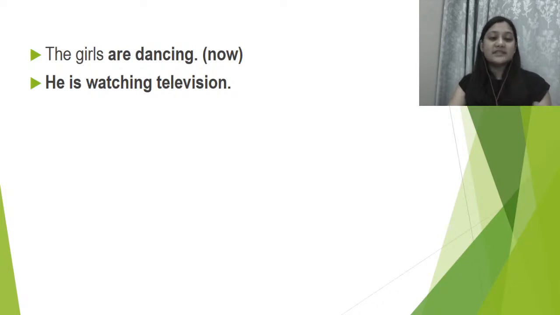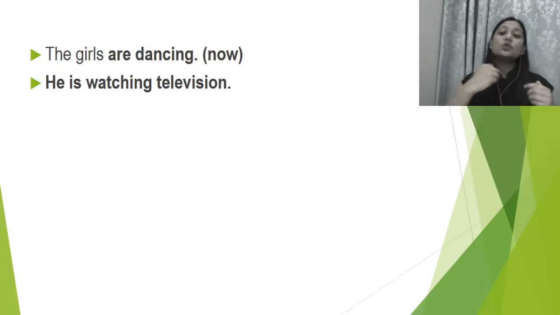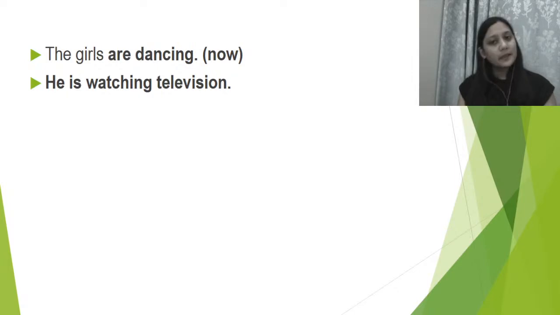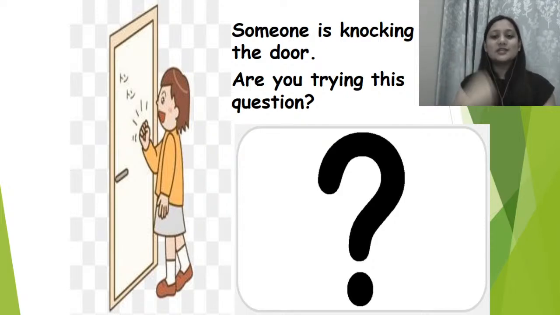For example, two of us are talking and you just ask me, what is he doing? And I'm telling you, he's watching television. So while two of us are talking, हम दोनों भी जब बात कर रहे हैं, तब भी that person is still watching television. Make sense? Are we clear? Okay. Someone is knocking at the door, as I've already told you. So, for example, I am teaching, right, and somebody just shows up here, and that person is knocking at the door. So, while we guys are talking, किसी ने आके somebody has knocked, right? So, while speaking, the action is taking place. Are you trying this question? Right?